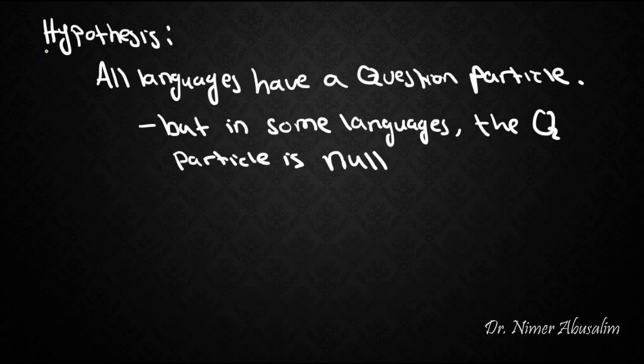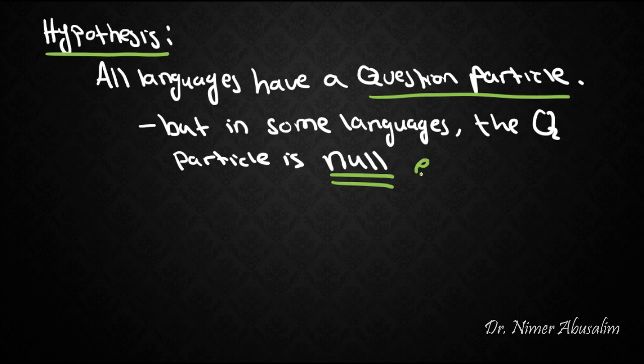So let's make a hypothesis that can help us find similarities between the world's languages. What if we suggested that all languages of the world have a question particle? All of them. But the difference that we see between languages is probably this, that in some languages, the question particle itself is null. Null means that it is empty, okay?